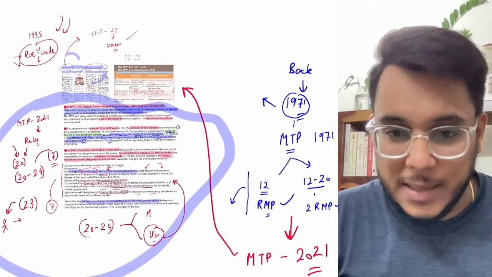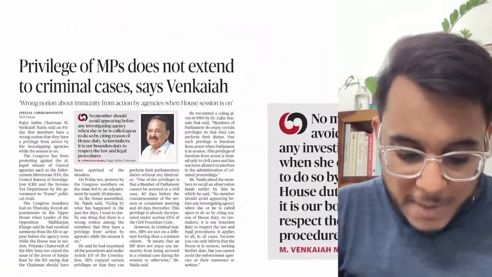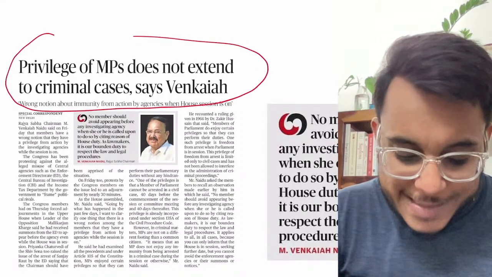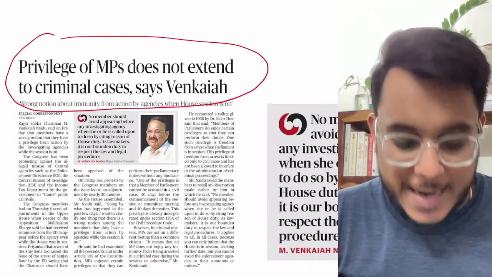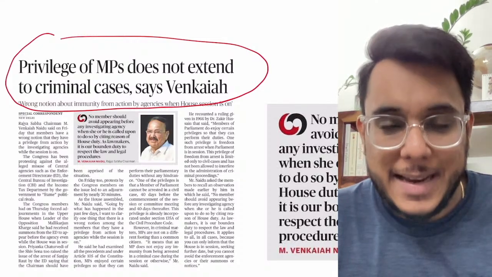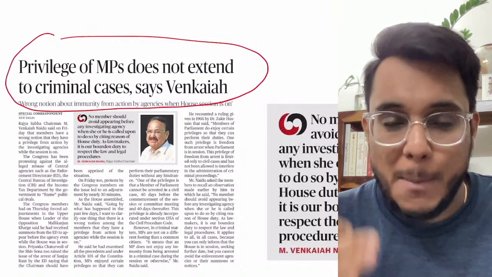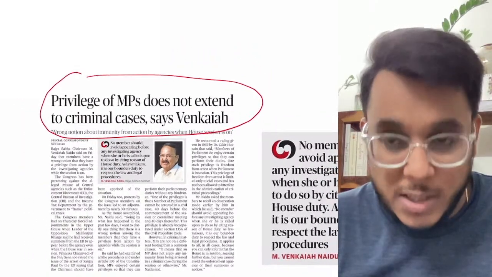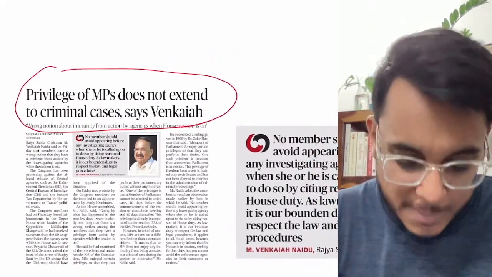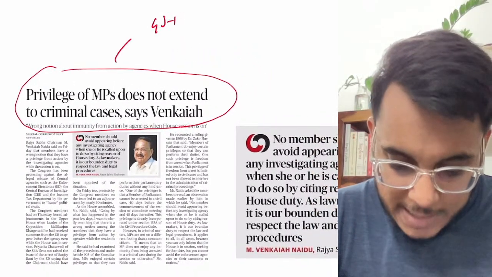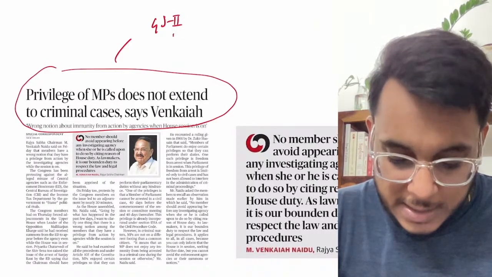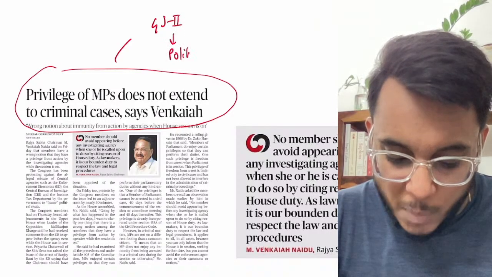Now moving to the next article. Privilege of MPs does not extend to criminal cases, says Venkaiah. So basically, Rajya Sabha Chairman Mr. M. Venkaiah has provided a very important interpretation with respect to the immunities of the members of parliament, and therefore this particular article is going to be directly important for GS paper number 2, issues related to polity.